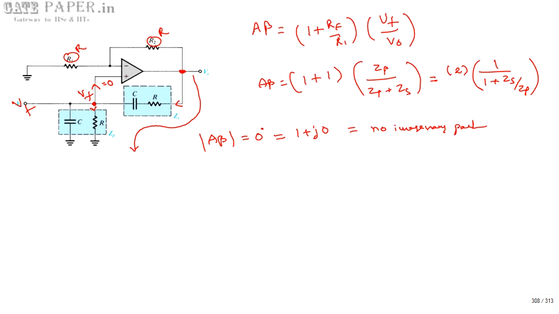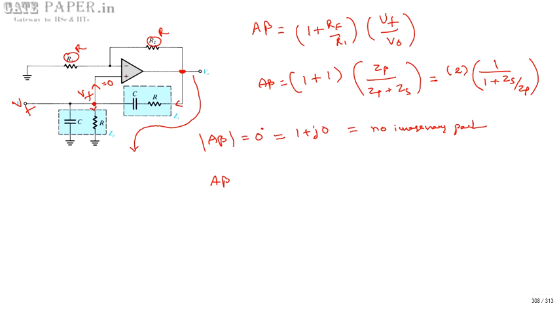Whatever frequency results is the frequency of interest, which gives 0 degrees phase shift. We are going to analyze A beta and make the imaginary term equal to 0, so that the resulting frequency is the one asked in the question.